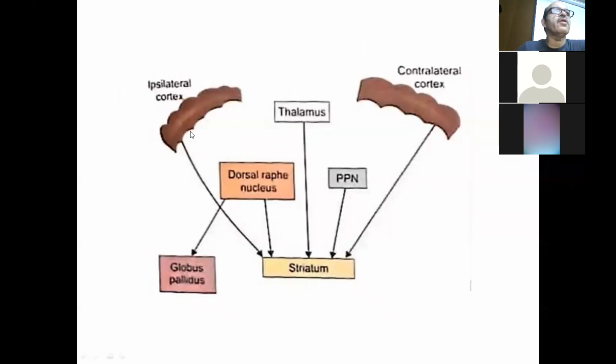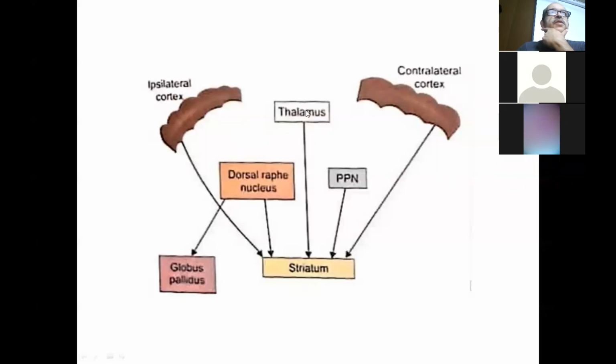Here we can see in the diagram the striatum, which includes the caudate nucleus and putamen. The fibers come from both sides of the cortical area, mainly from the frontal cortex and parietal lobes, and these are excitatory, cholinergic fibers. The fibers that come from the cortex to the striatum are called corticostriate fibers.